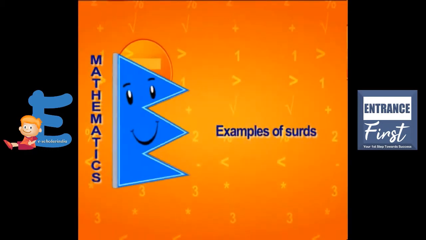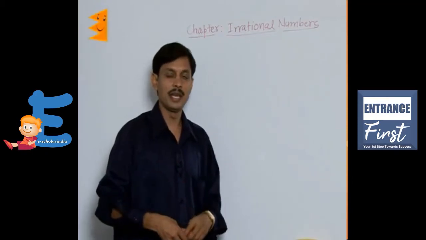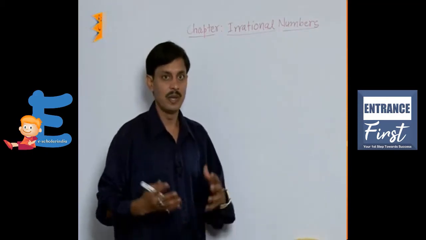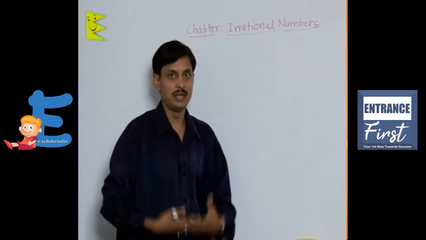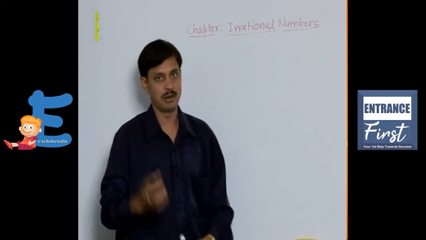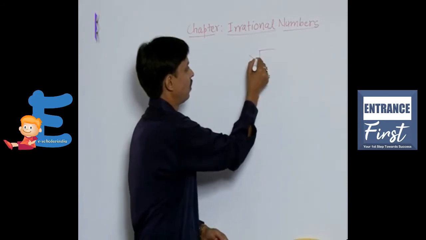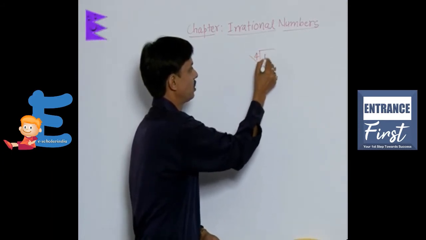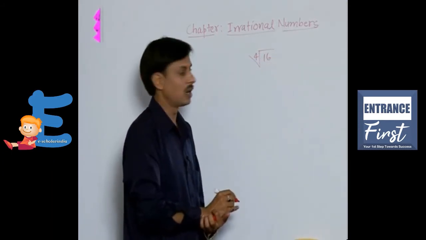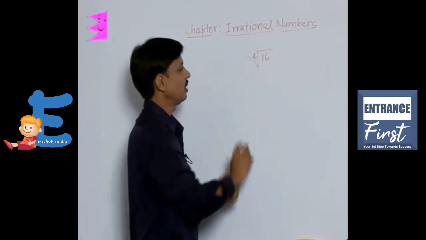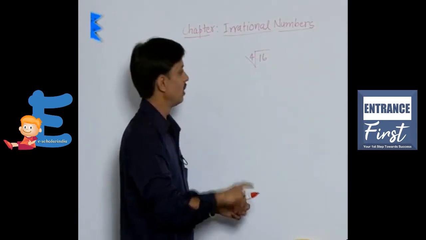Now I am taking an example where I need to check whether this expression is a surd or not. Suppose I write the fourth root of 16. Is it a surd or not? It seems to be a surd, but how?